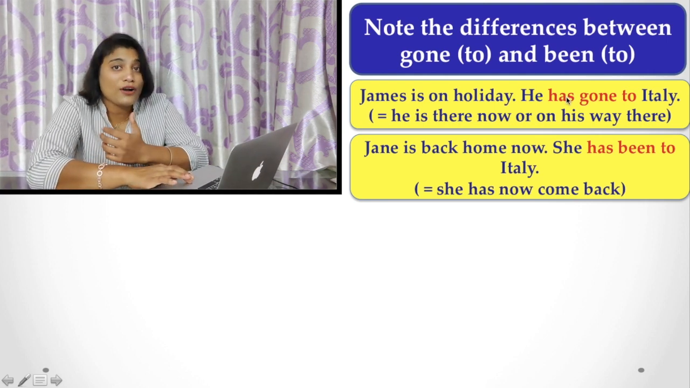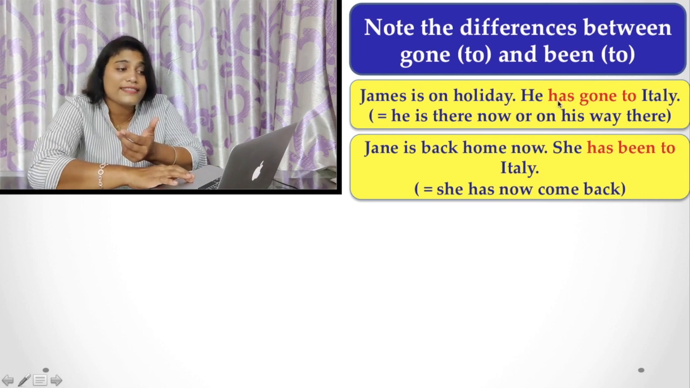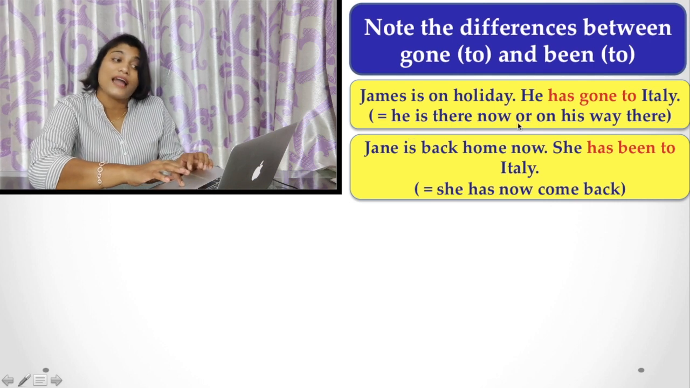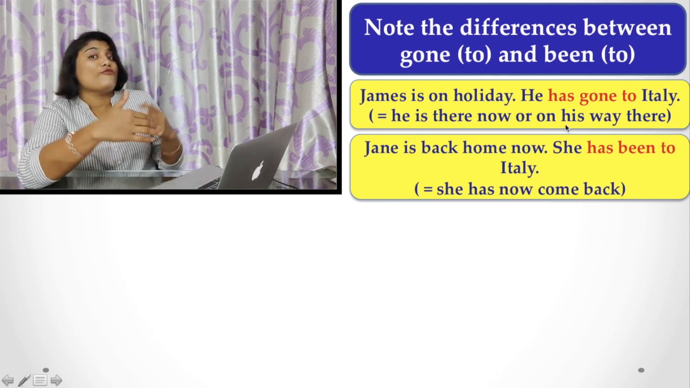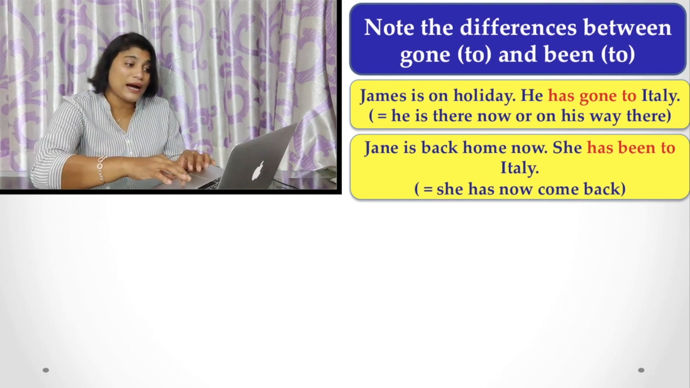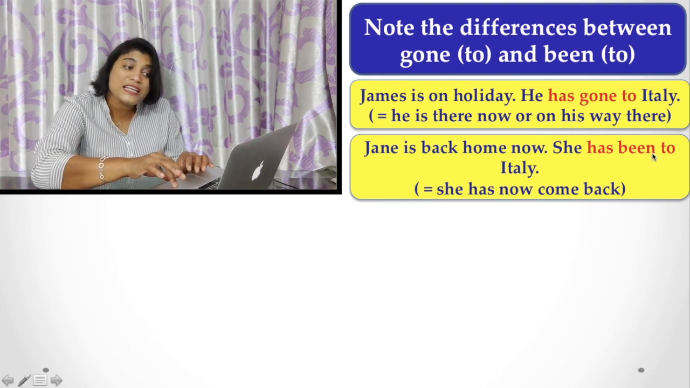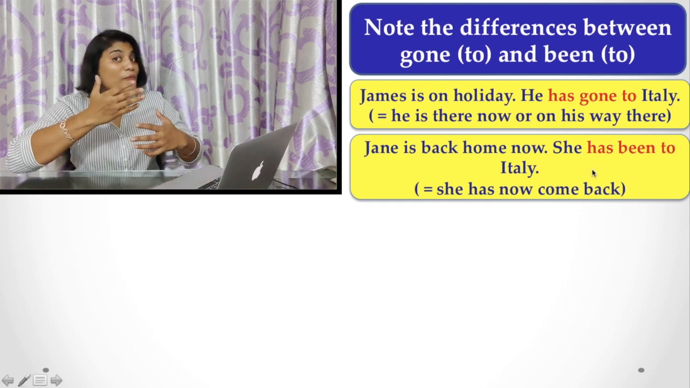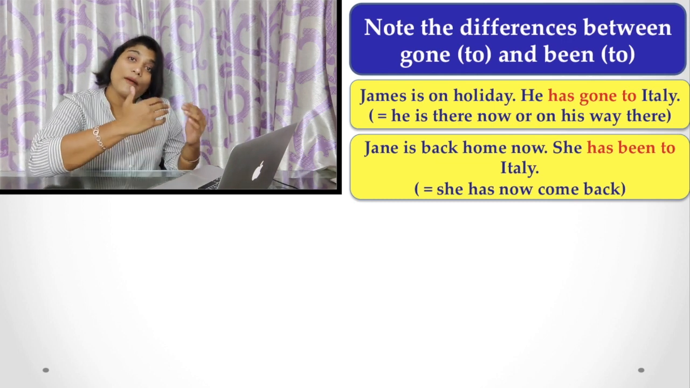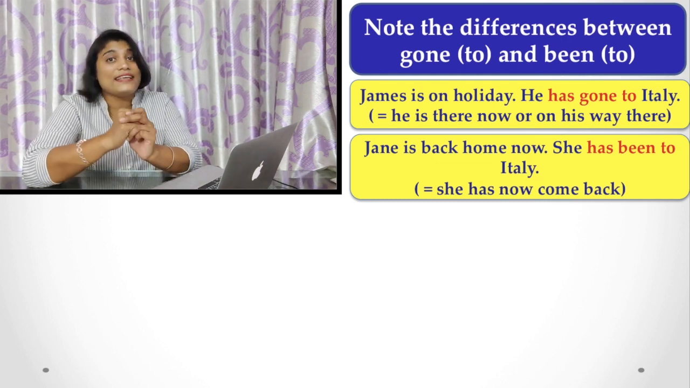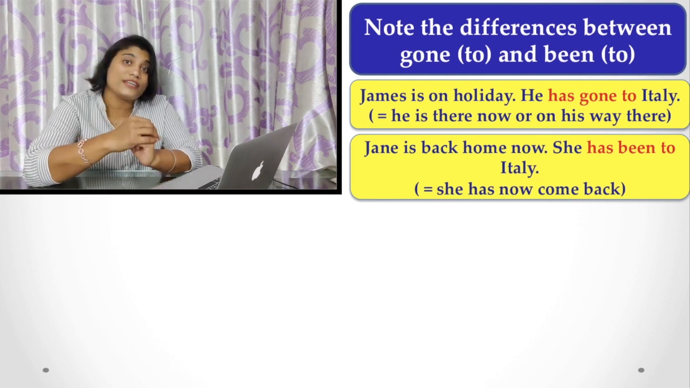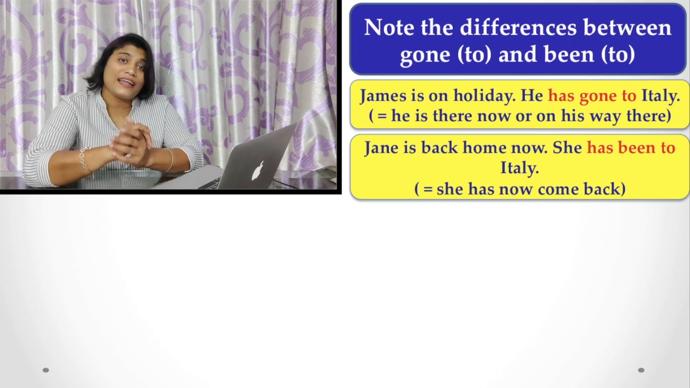If someone says that he has gone to Italy, that means he is there now or on his way there. But has been to means he has come back, he has returned now. So there is a meaning difference between these two sentences when we are using has gone and has been to.